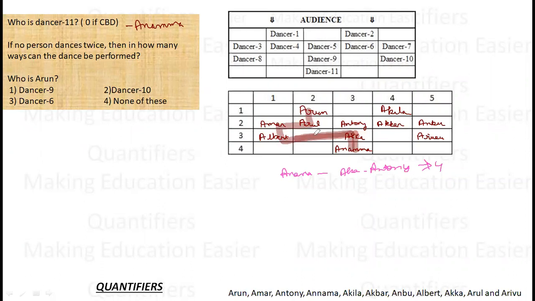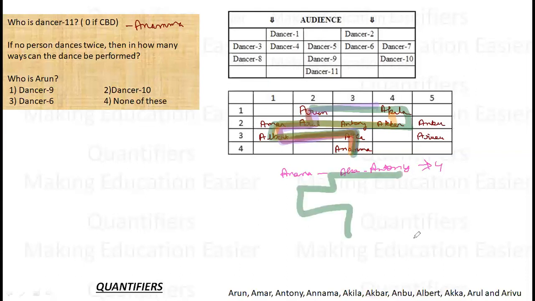One way and two ways. Perfect. Okay. I'll just change the color. That is one way and this is the second way. Then this is the third way from here only, and then also this final way. 4 ways.